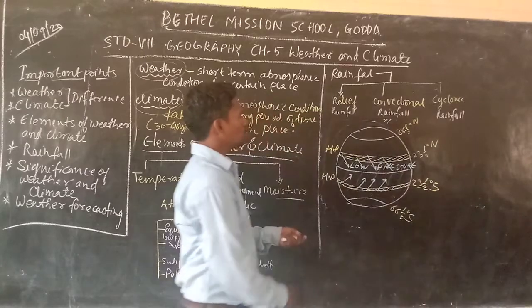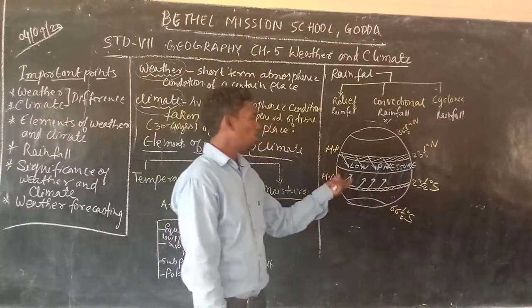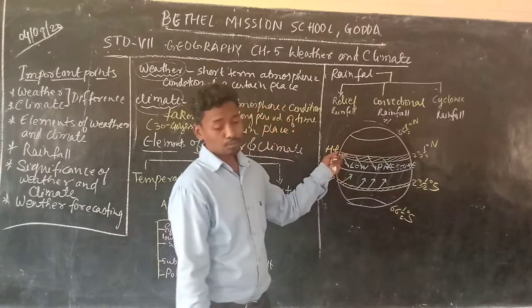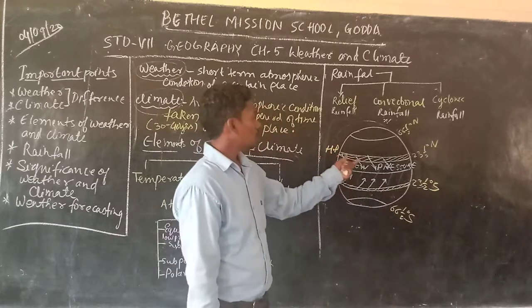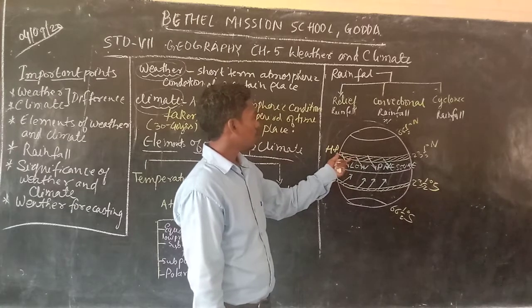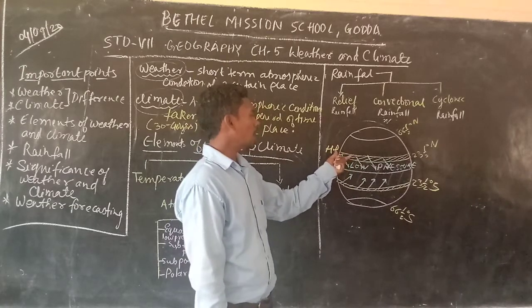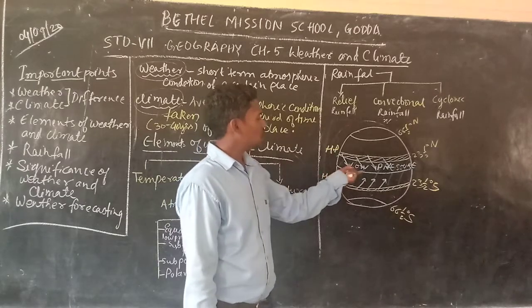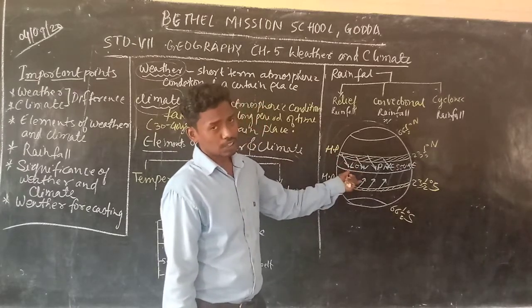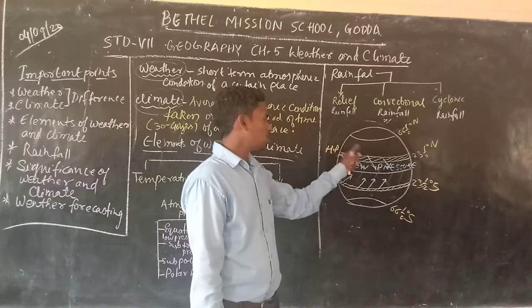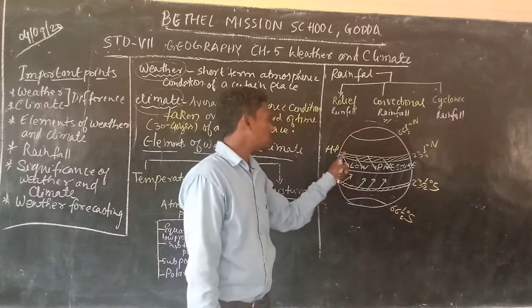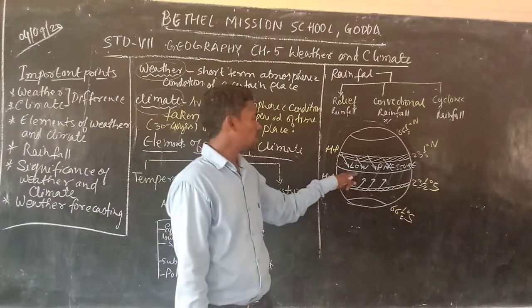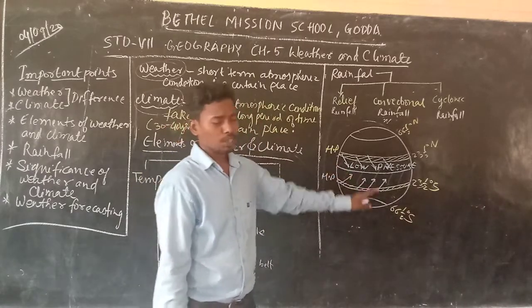So the air blows from this temperate high pressure area, and this is also temperate high pressure area, towards the equatorial low pressure area. Because this area lies in the temperate area, it is called temperate high pressure area.